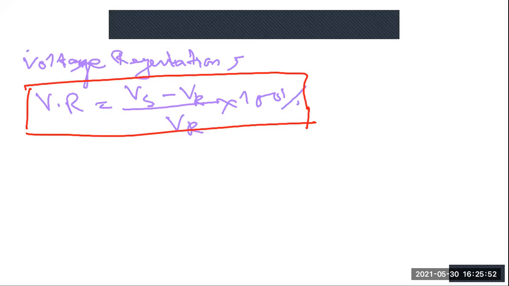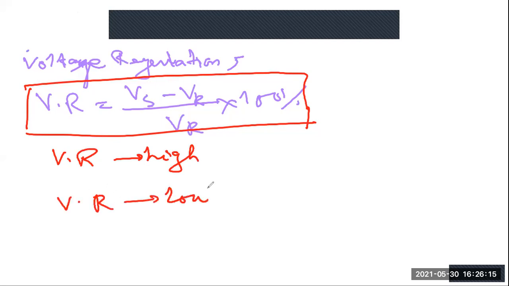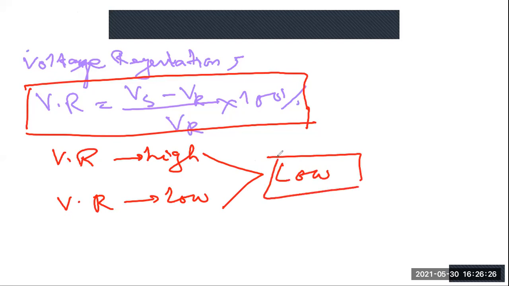No, sir. Okay, so for voltage regulation, which is desirable, if it is very high or very low? Let us say in one case the voltage regulation is high, and in another case it is low. Which one is preferred? Should the voltage regulation be high or low? Low, sir. So we prefer that the voltage regulation should be low, because Vs minus VR should be low.